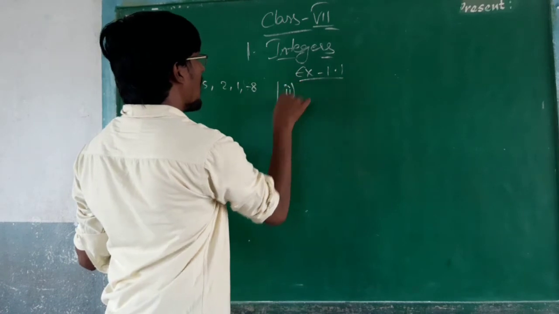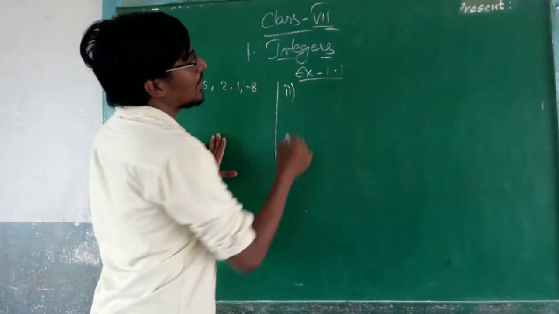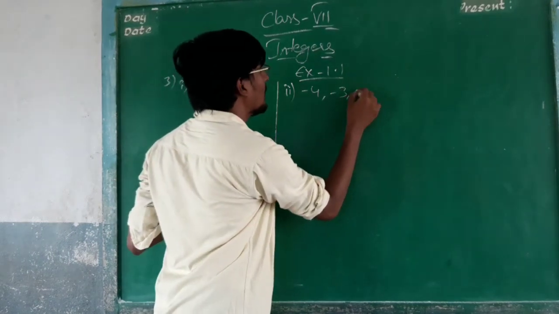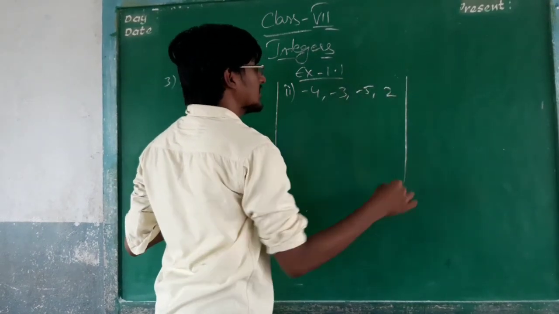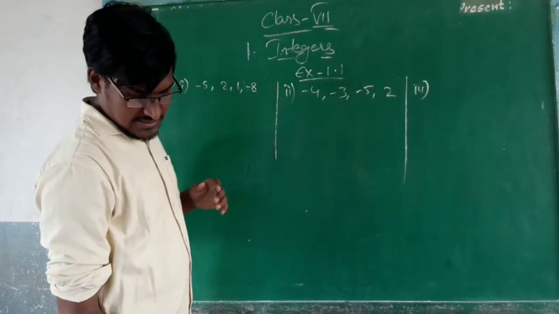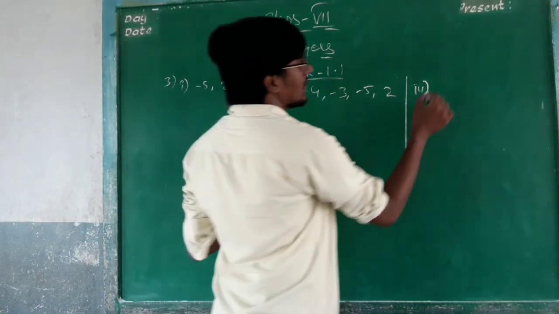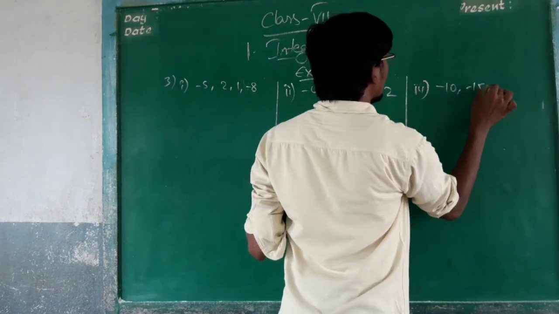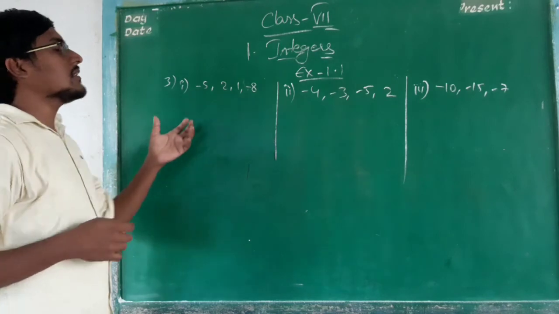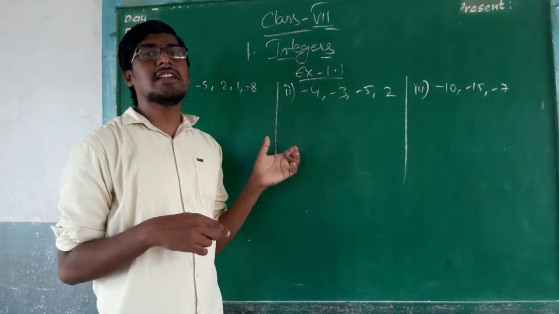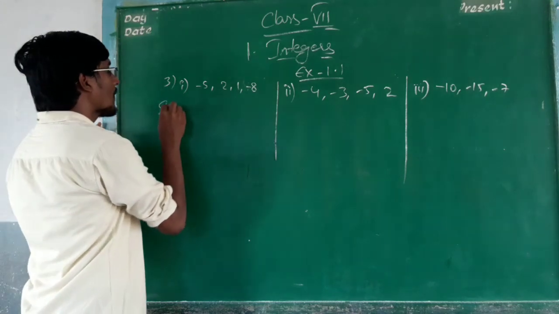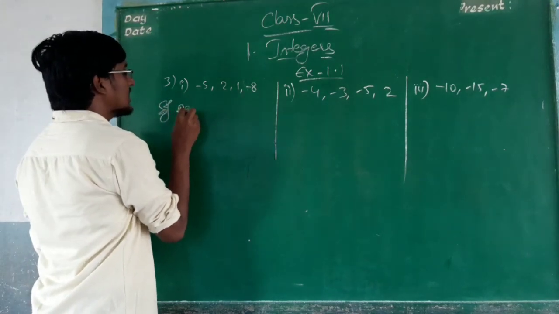Second one. What is the second one given here? Minus 4, minus 3, minus 5 and 2. This is the second one. And the third one? Minus 10, minus 15 and minus 7. So we have to write down the ascending order. Ascending order is smallest to the biggest number.